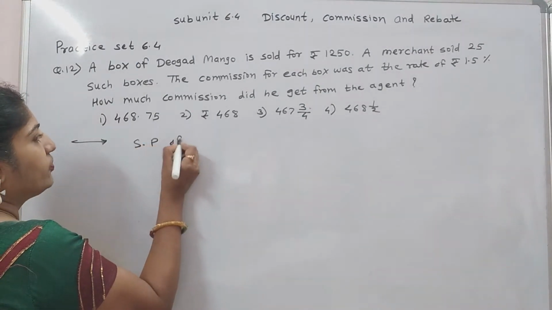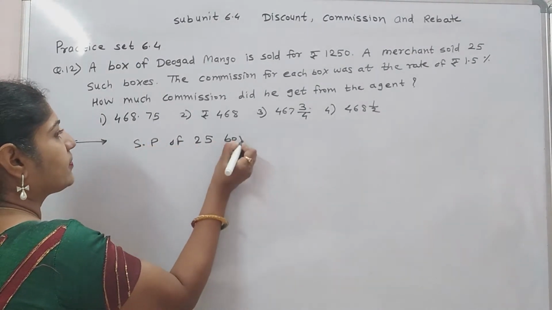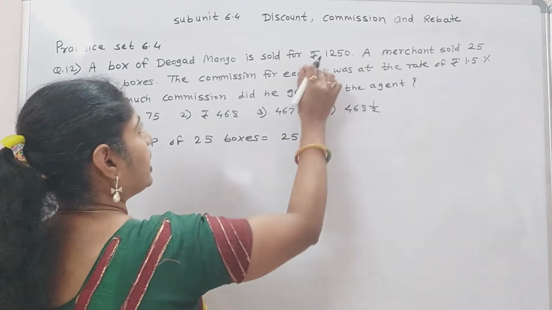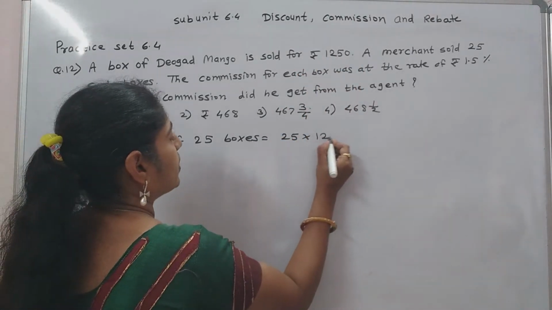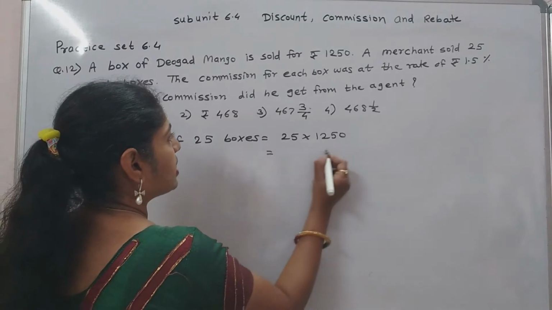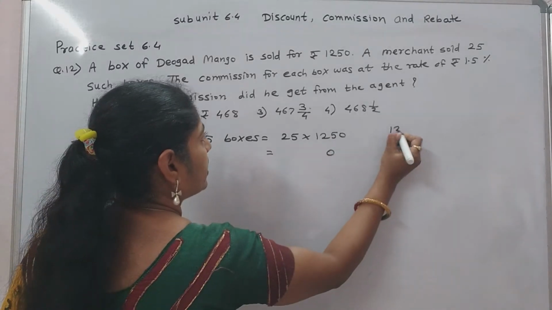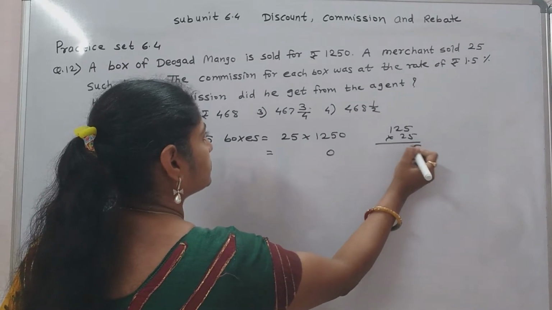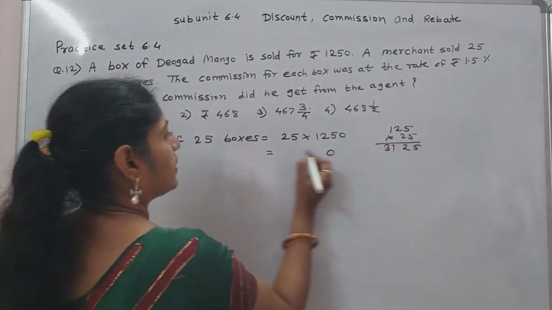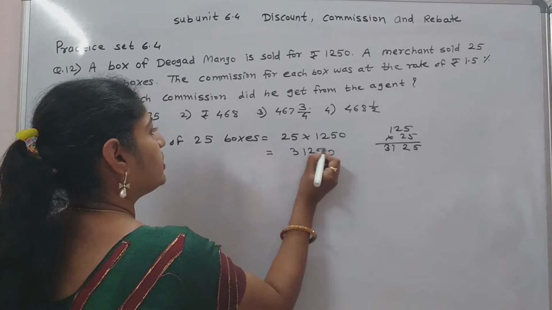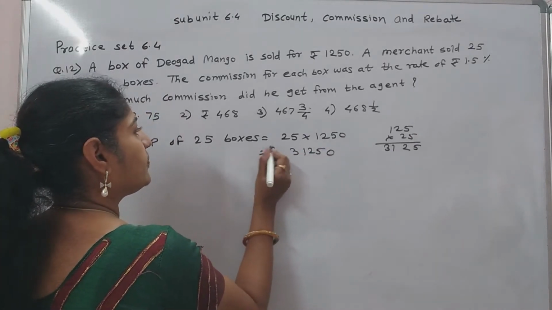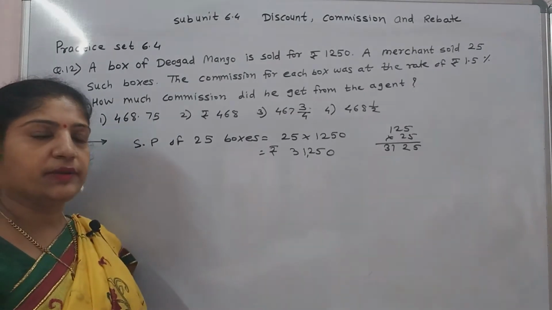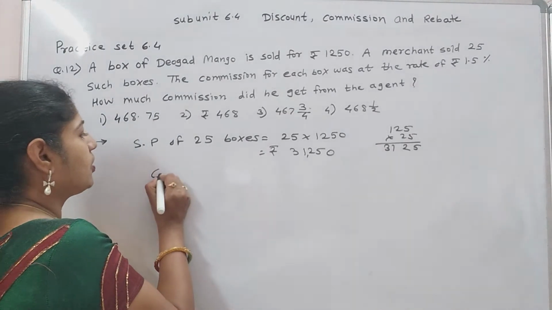Selling price of 25 boxes is equal to 25 into the rate of that one box, 1250. Multiplication of these two, 1250 into 25, is 31,250 rupees. Now commission on that